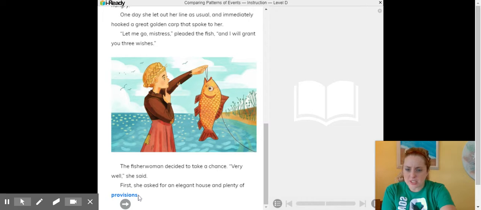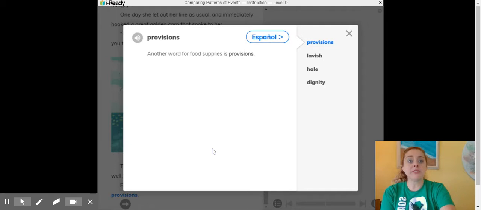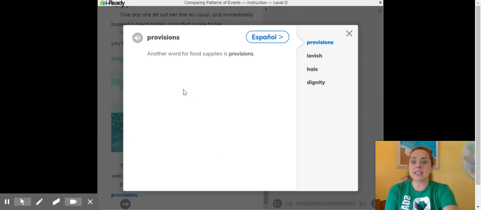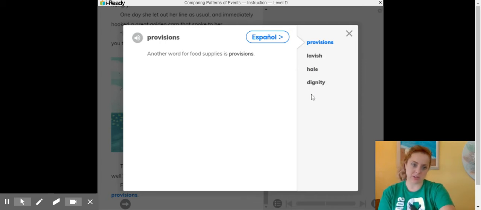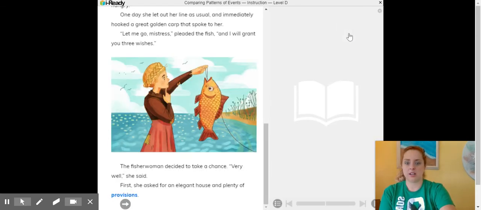Look at that word provisions. It's blue. Let's see what happens when we click it. Okay, so if you click the word provisions, you see that it gives us the definition. Another word for food supplies is provisions. And actually, it can read it to us in Spanish or tell us in Spanish. Very interesting. If you click back to English, these words on the side are words that help you see what other vocabulary there is. So we have provisions, lavish, hail, and dignity that we're going to see in this text.